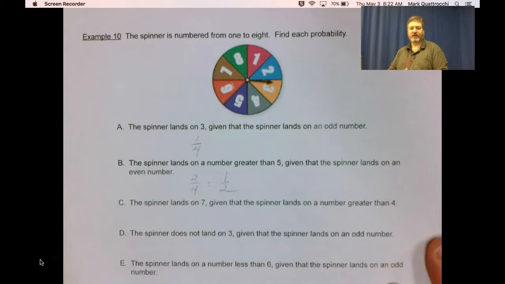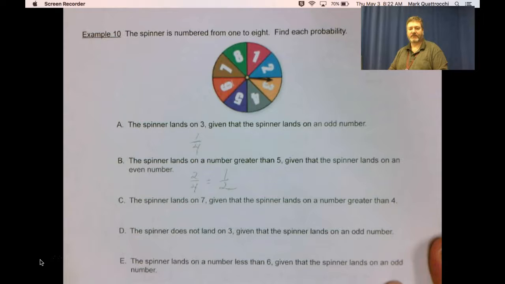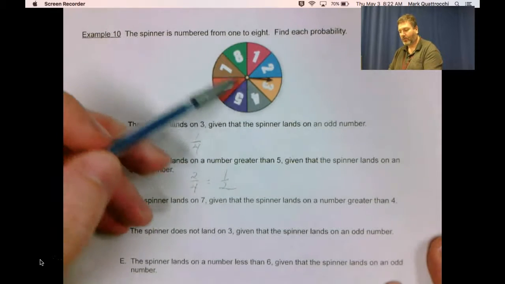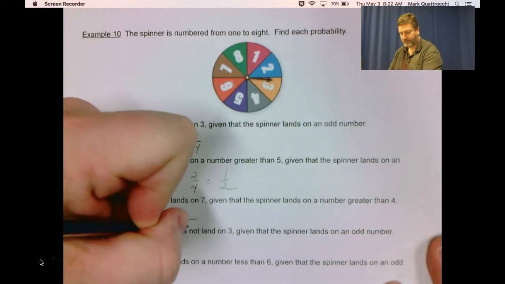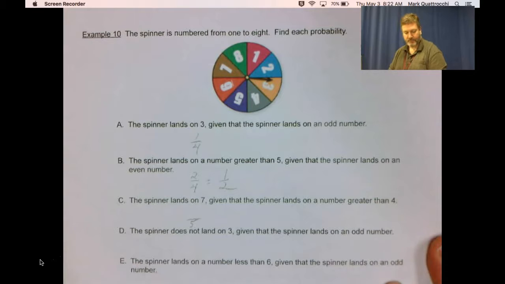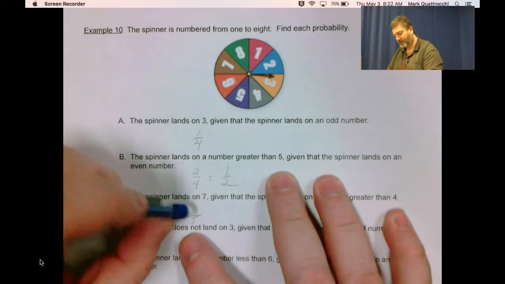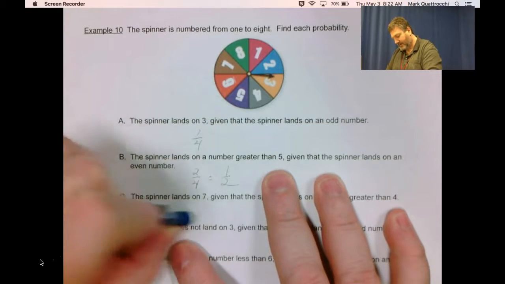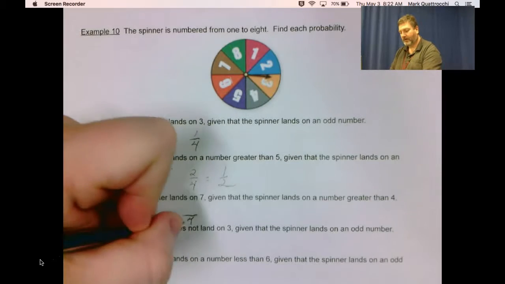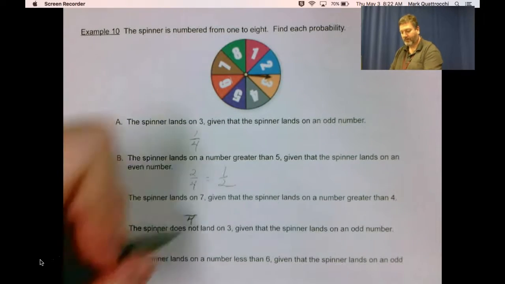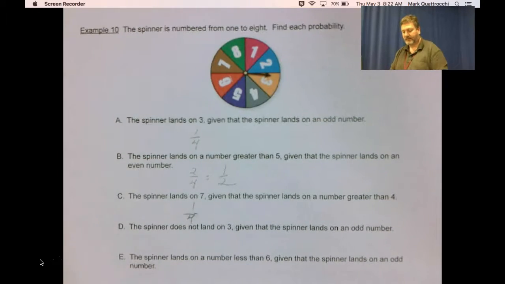The spinner lands on 7, given that the spinner lands on a number greater than 4. So greater than 4, can't include the 4, is 4 numbers, and one of them is 7.